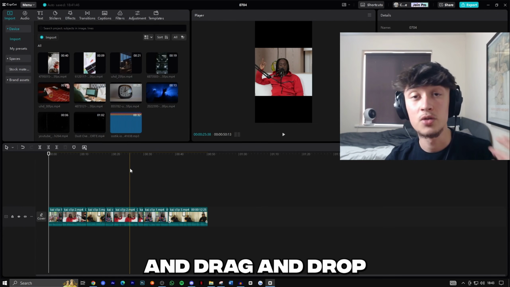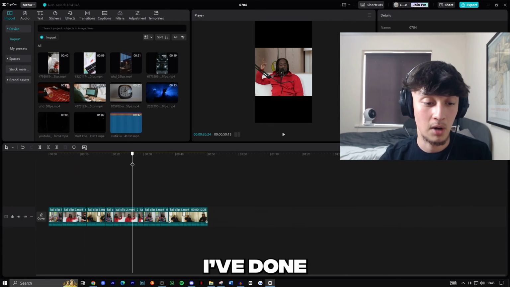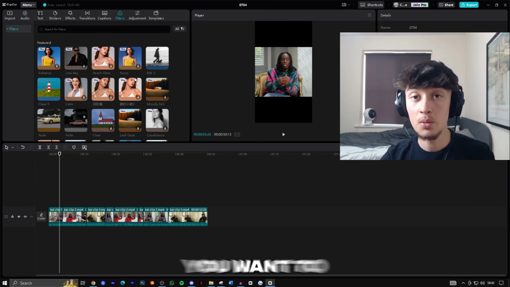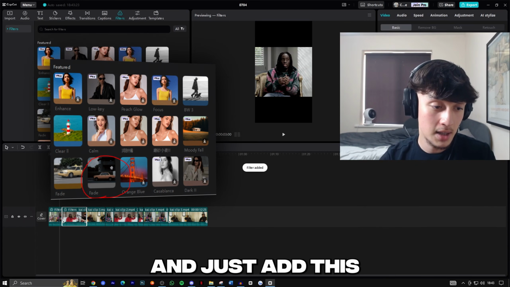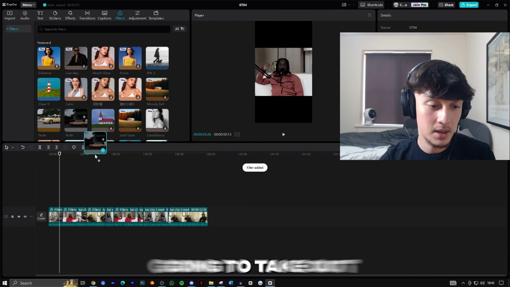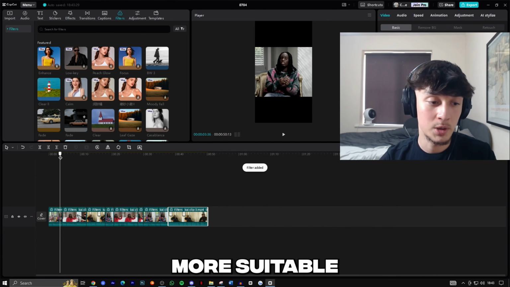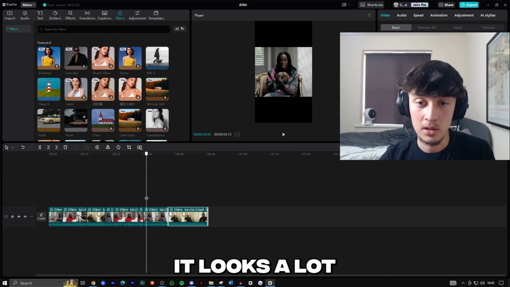Firstly, you want to drag and drop all your clips from the podcast or the video into CapCut, as you can see I've done right here, and then we're going to make some slight changes before we add anything else. Firstly, add this filter onto every single clip. It's going to be the fade filter. This is going to take out some of the exposure, take out some of the colors, and make it more suitable for a motivational or podcast type video. As you can see by the video here, it looks a lot better.